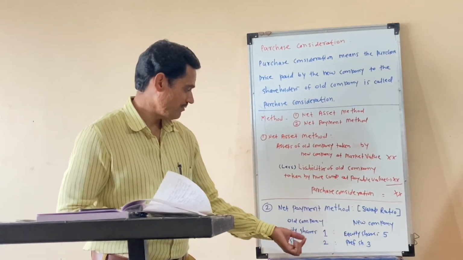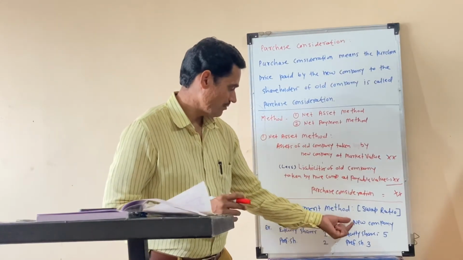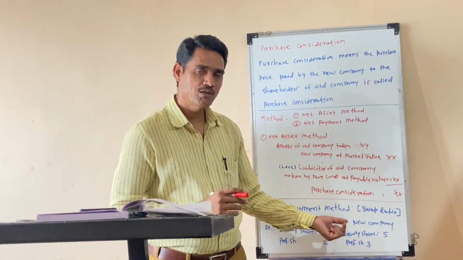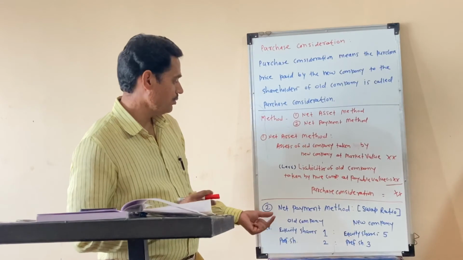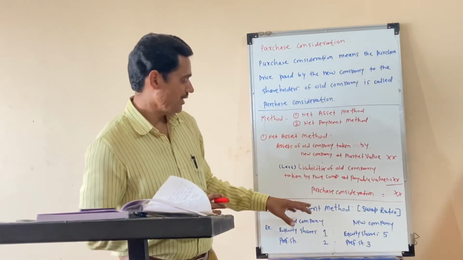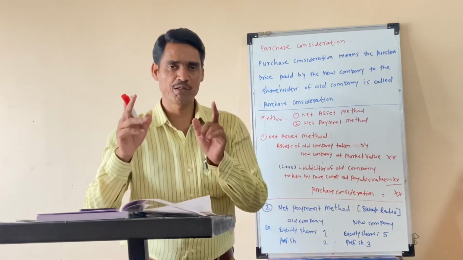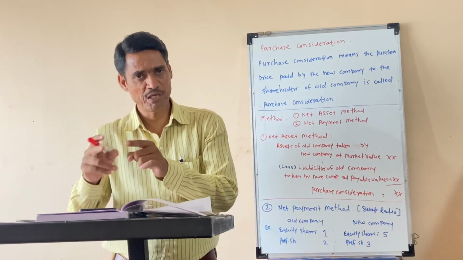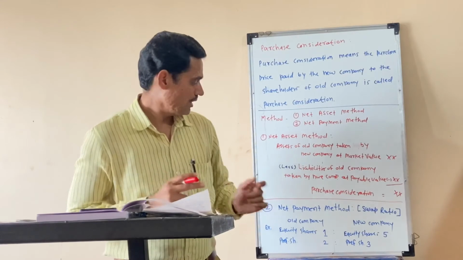Such ratios help to find out the net payment. So it is the net payment method, with the swap ratio. With the help of the swap ratio we find out the net payment.